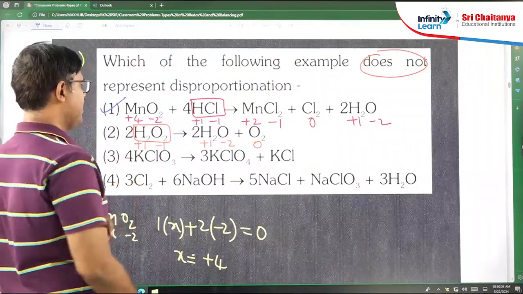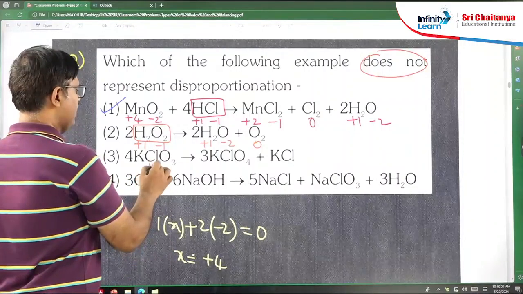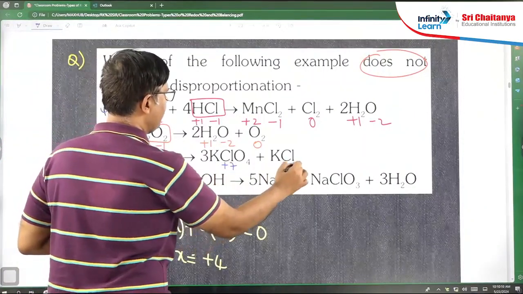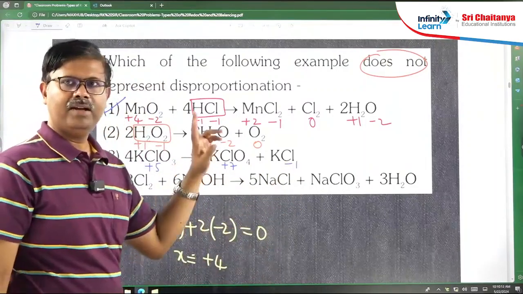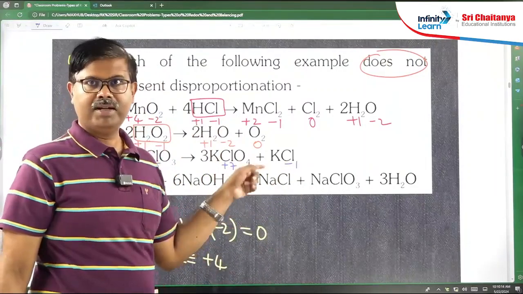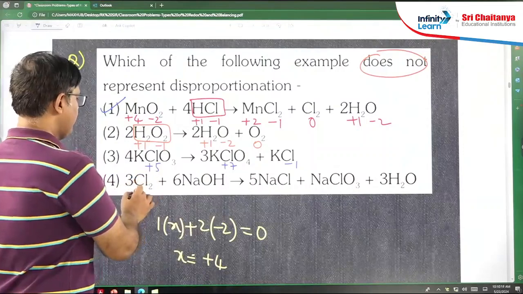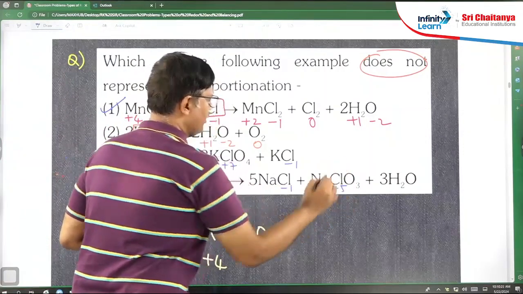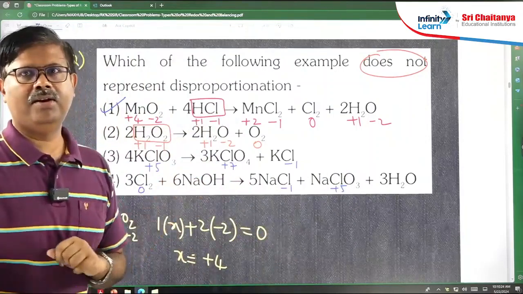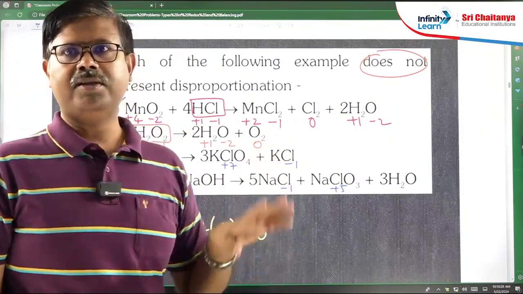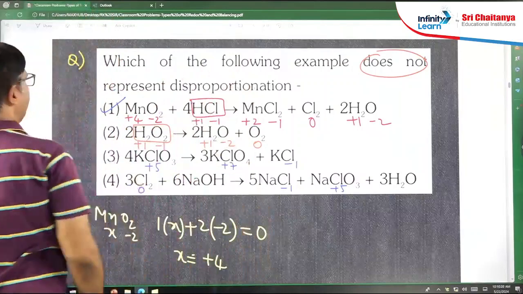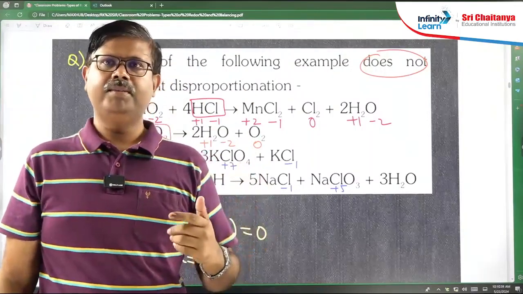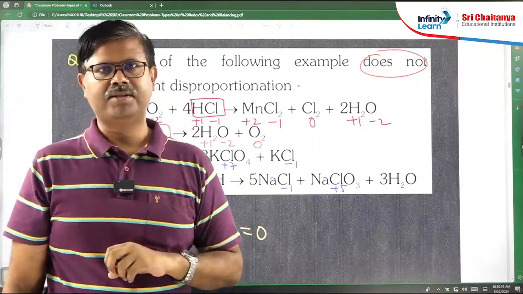In KClO3 also you can see chlorine goes from plus 5 state to plus 7 state and minus 1. I am writing directly, you can find out afterwards and check. And chlorine is going from 0 state to minus 1 state and plus 5 state. Same element is undergoing oxidation and reduction. So second, third, fourth are disproportionation, first is not. Okay. I'll stop here and I will take up the next concept, balancing the redox reactions.